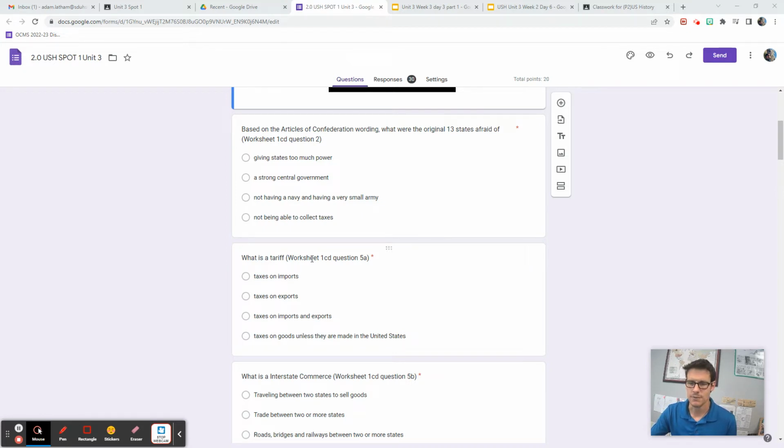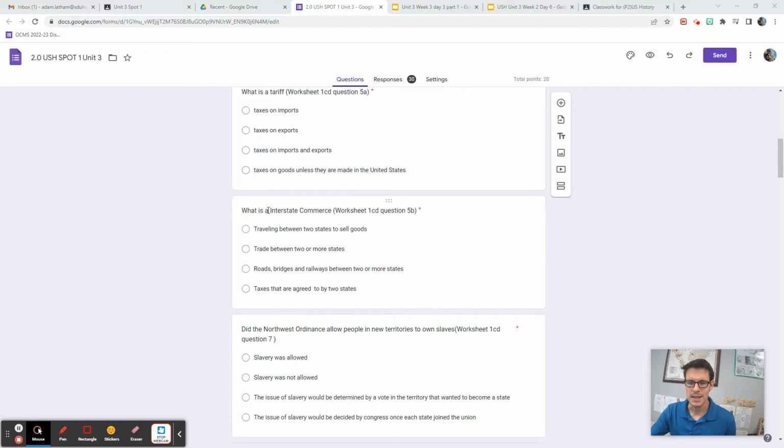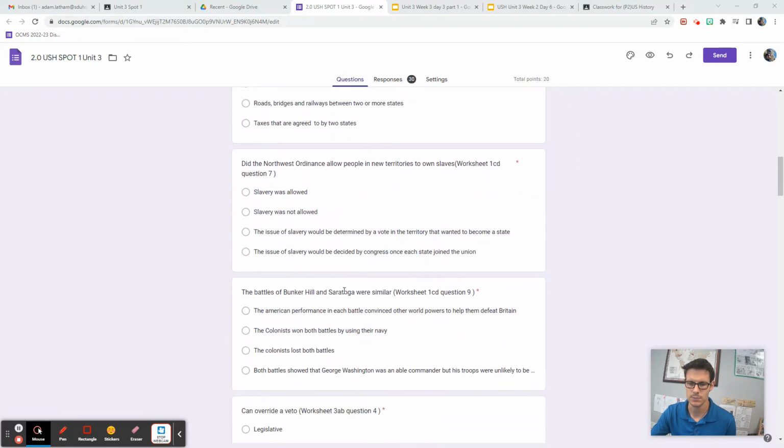What is a tariff? Worksheet 1CD, Question 5A. Taxes on imports, taxes on exports, taxes on imports and exports, taxes on goods unless they are made in the United States. What is interstate commerce? Worksheet 1CD, Question 5B. Traveling between two states to sell goods, trade between two or more states, roads, bridges, and railways between two or more states, taxes that are agreed to by two states.